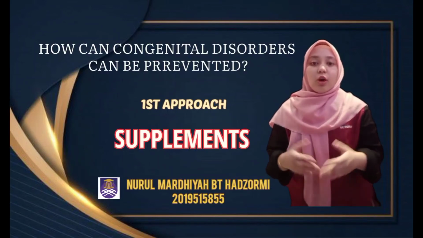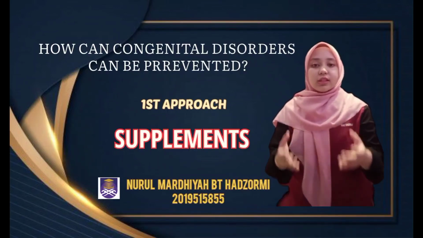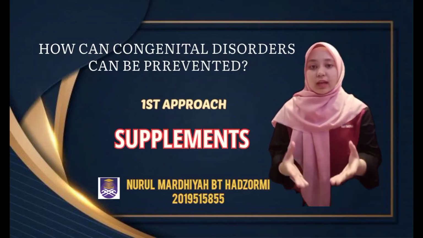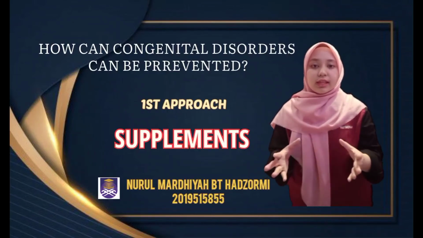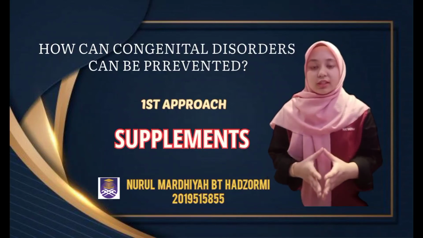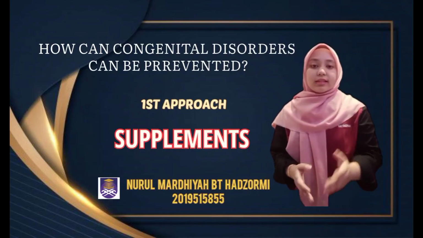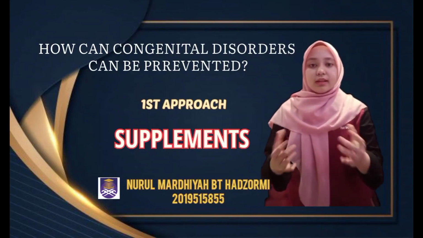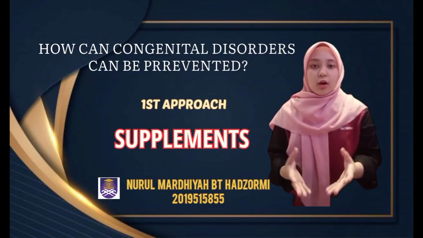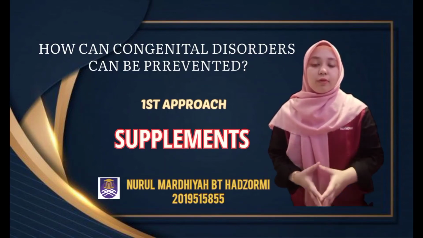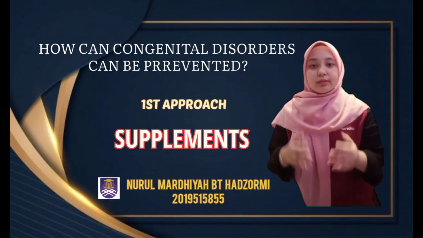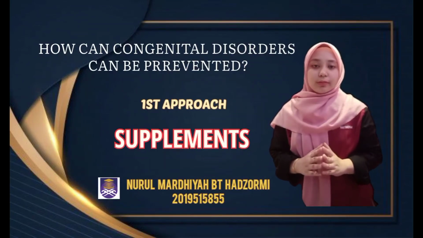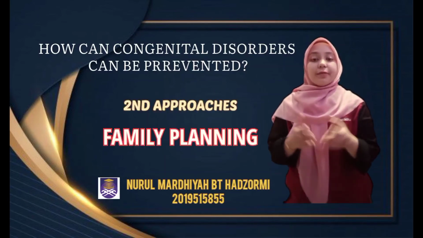Congenital disorders can be caused by deficiency of certain essential dietary nutrients such as vitamins and minerals. Increasing the quantity of these nutrients in the diet can prevent certain congenital disorders. Folic acid is another example. Fortifying a staple food with folic acid, or giving folic acid as a pill for 3 months before and after conception, significantly reduces the birth prevalence of neural tube defects. The next approach is family planning.